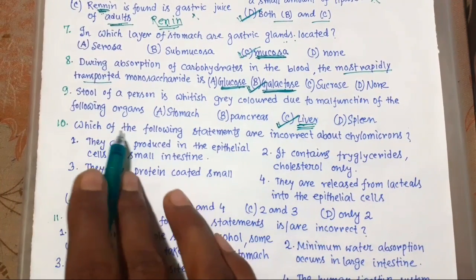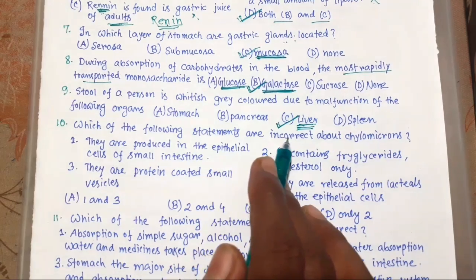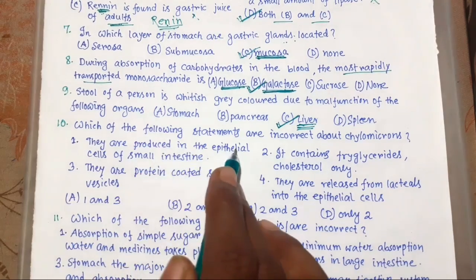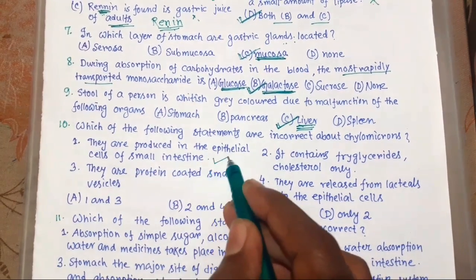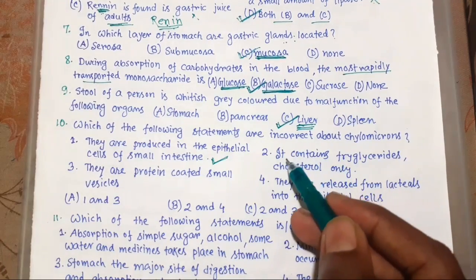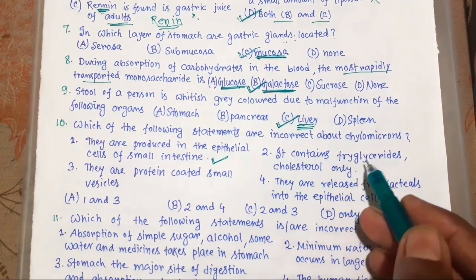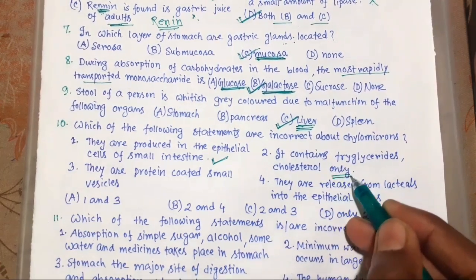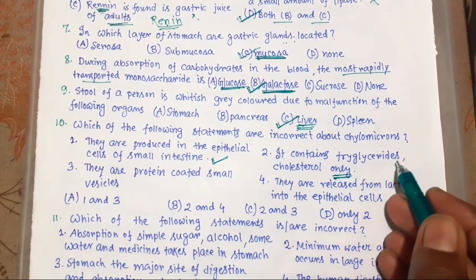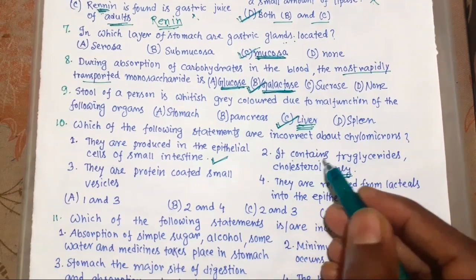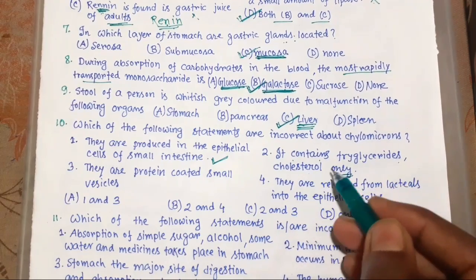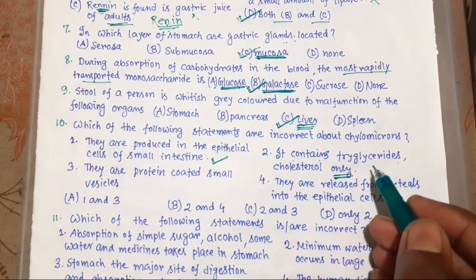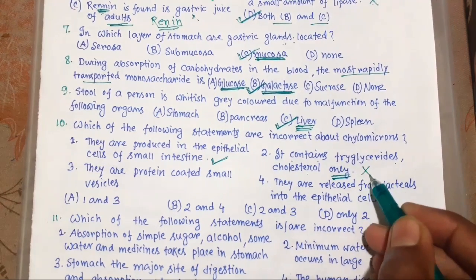Now 10. Which of the following statements are incorrect about chylomicrons? They are produced in the epithelial cells of small intestine. This is right. Number 2. It contains triglycerides, cholesterol only. No, there is also phospholipids. It contains triglycerides, cholesterol and also phospholipid, which is also present in our cell membrane. So this is wrong.